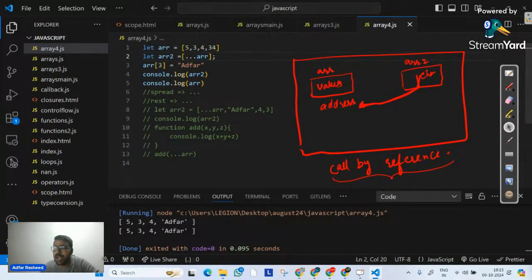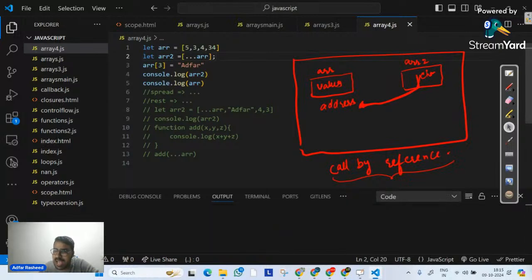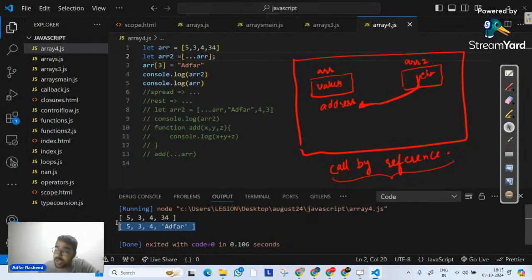Now if I try to execute it, you can clearly see that both of the arrays that we have created are independent of each other. They don't affect each other over here. This is called a shallow copy. Am I clear, guys? Done? Perfect. I hope this is also clear.